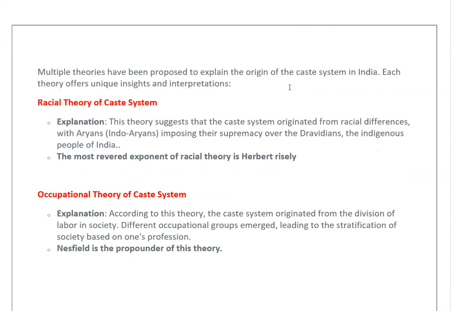Racial theory. Racial theory is propounded by Herbert Risley. According to his theory, the caste system originated from racial differences, with the Aryans, Indo-Aryans we call them, imposing their supremacy over the Dravidians. So he's talking about two races. One is the Indo-Aryans and the second one is the Dravidians.